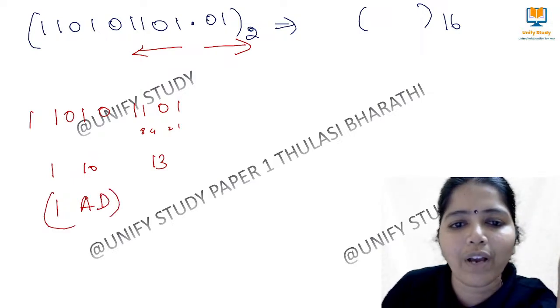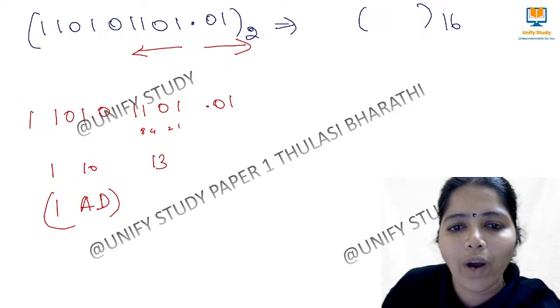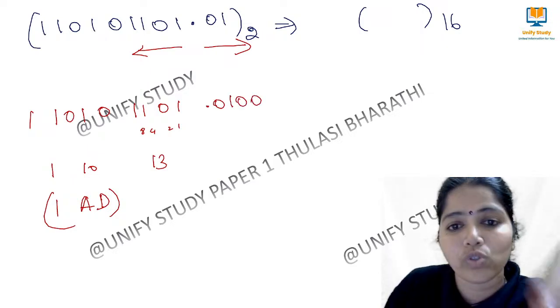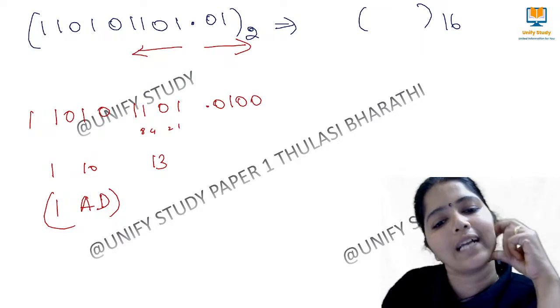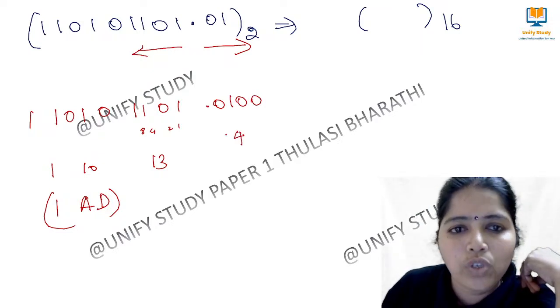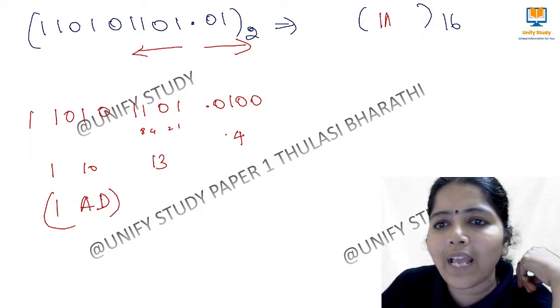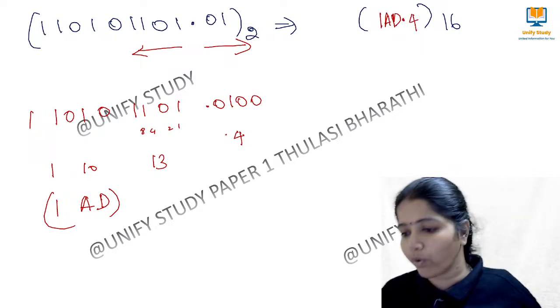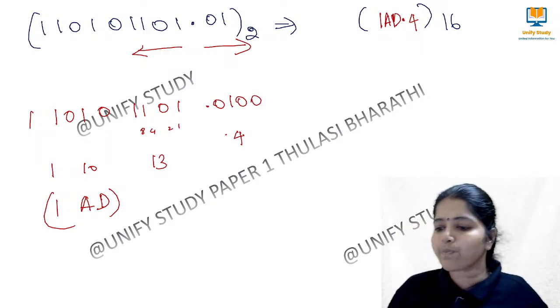For this side, 0.01, I have to add zeros on the right side. So what will this one be? That is 4. So the value is 1AD.4. Vijay, it is 0.4.